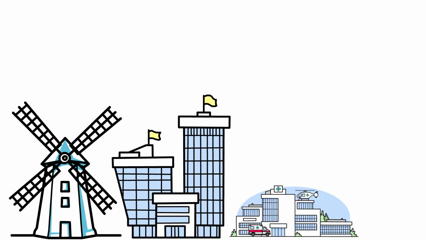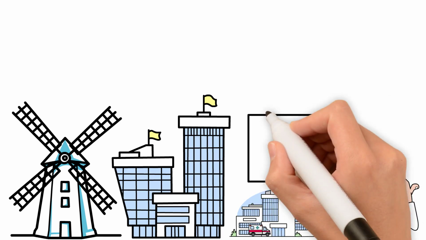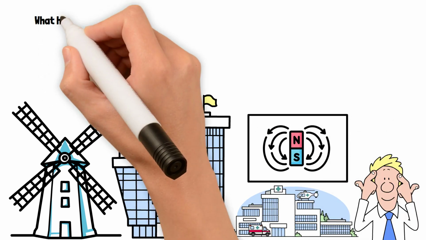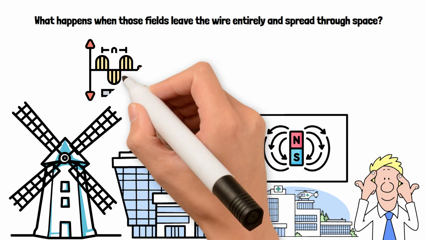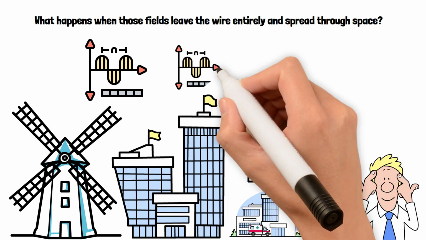Now think about this. If alternating current constantly creates changing magnetic fields, what happens when those fields leave the wire entirely and spread through space? That leads directly to electromagnetic waves, the wireless world we live in.